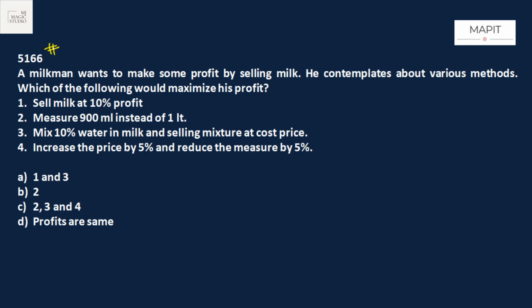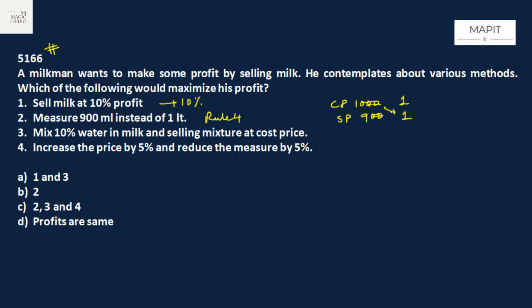Let's check out the different methods. Number 1, sell milk at 10% profit. That means they are dealing with 10% profit. Number 2, measure 900 ml instead of 1 liter. In this case, we can use rule 4 very easily to find the actual profit. Cost price of 1000 ml is rupees 1, suppose, and then he is selling only 900 ml. That means he is selling 900 ml for 1.